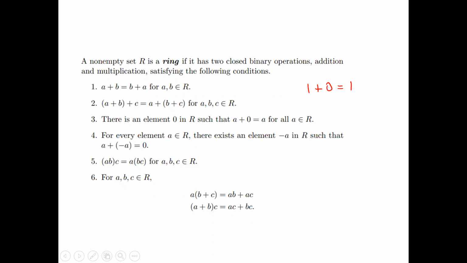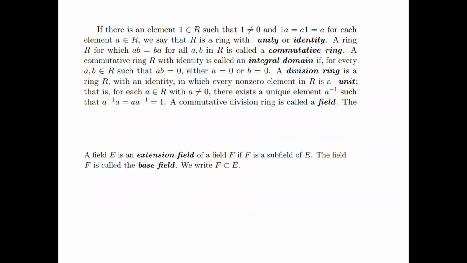One is nothing but commutativity, and then associativity. If a plus b equals b plus a, that is commutativity, and here we have the associativity property, that is, how you group the terms with brackets. Similarly, here we see it for the addition operation. These axioms must be satisfied for multiplication, and then it is a ring. So that is just describing what we have said so far.